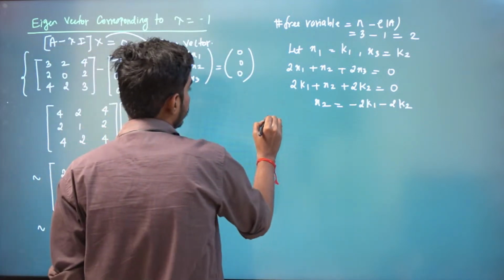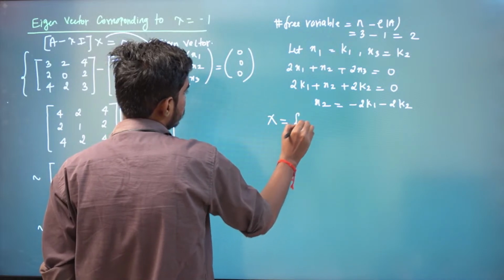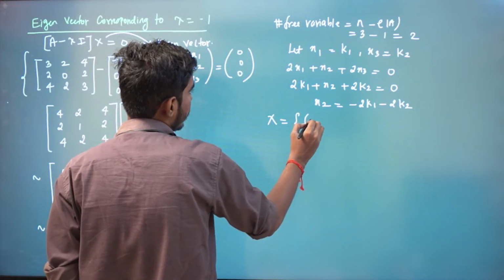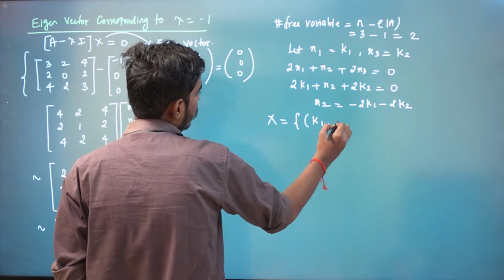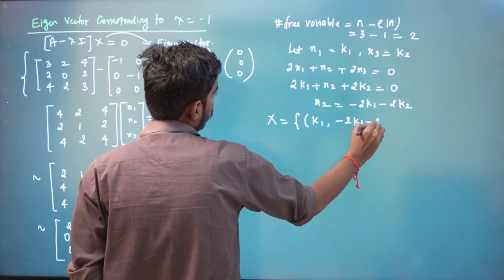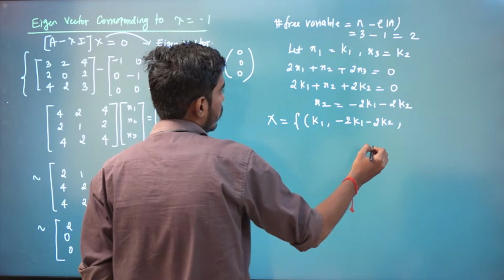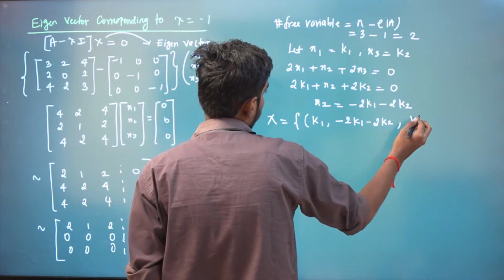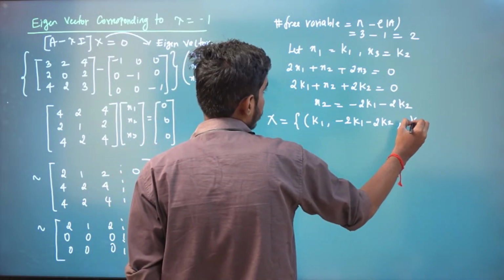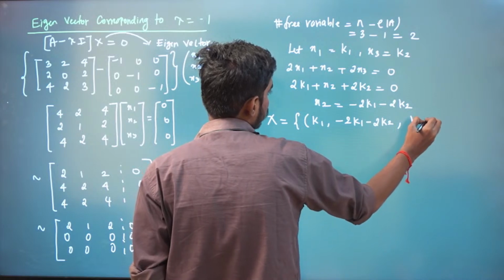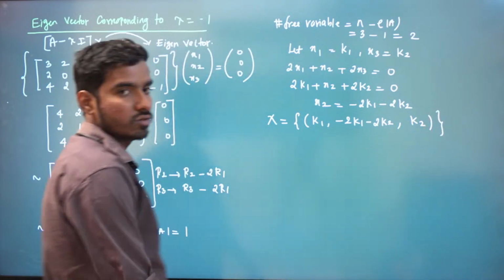So therefore, our solution space is given by x1, x2, x3. So x1 is k1, x2 is minus 2k1 minus 2k2, and x3 is k2. These are our solutions, right?